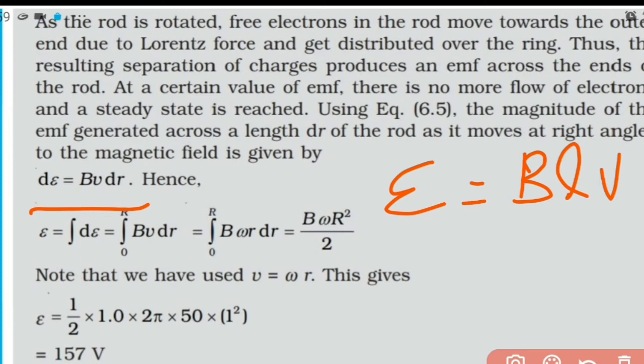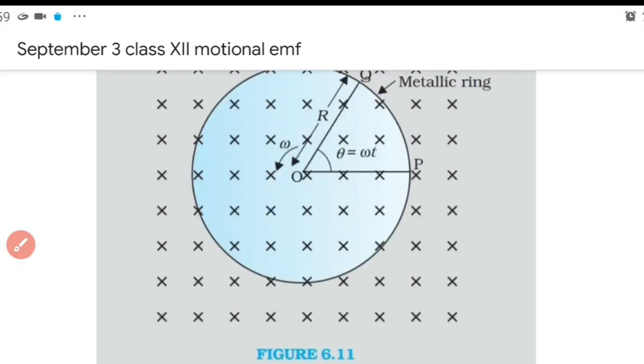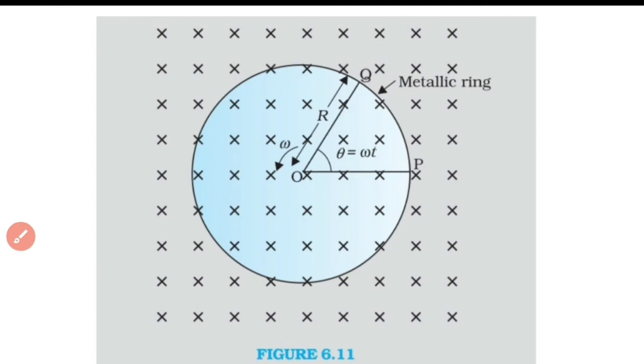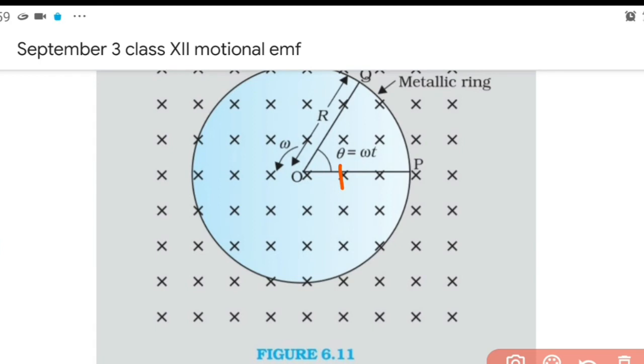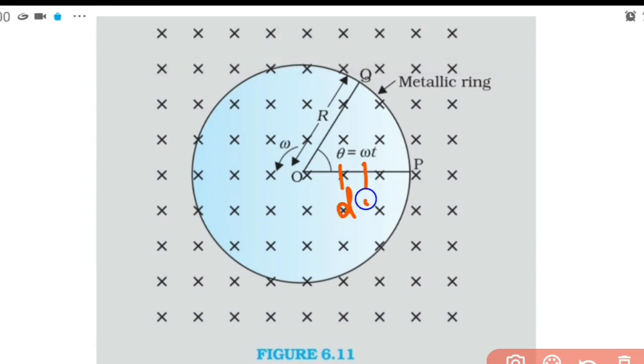Now we know in the case of circular motion, v is equal to omega into r, where omega is the angular velocity or angular frequency, and r is the radius. So what is this r? We are considering a small portion dr now, and that small portion dr is at a distance r.